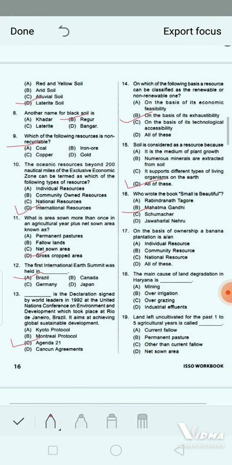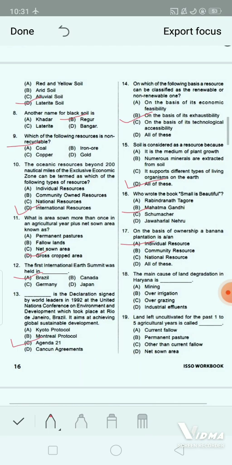Next question. The main cause of land degradation in Haryana is dash. Option A, mining. Option B, over irrigation. Option C, overgrazing. And option D, industrial effluence. Yes, the correct answer will be over irrigation.